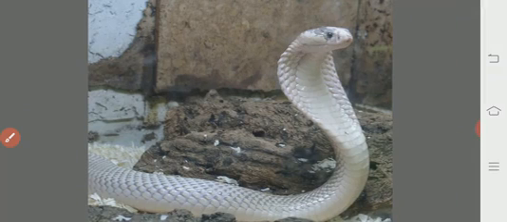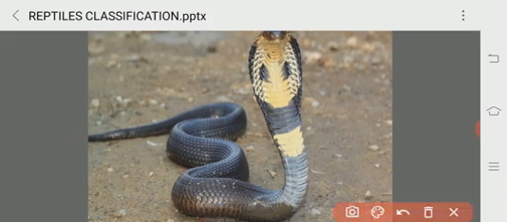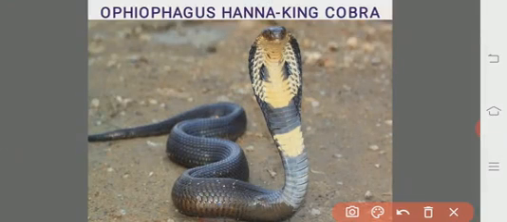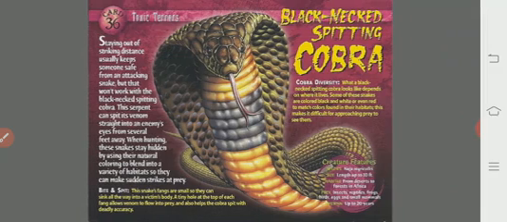This is the white cobra, milk white cobra, and this is the king cobra, Ophiophagus hannah. Ophio means snakes, whereas phagus means swallowing or eating. It feeds on small snakes, so it is known as the king cobra. The presence of a hood is a fundamental feature of the king cobra.